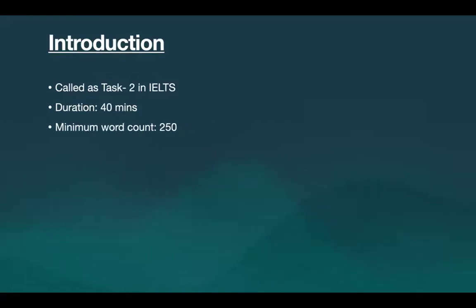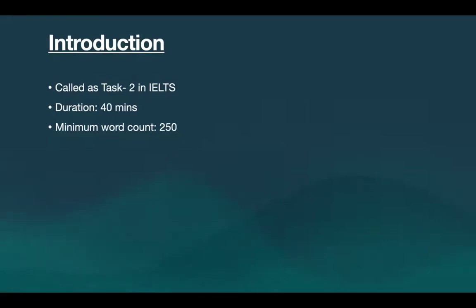First of all, let me brief you about this Task 2. Task 2 is called essay writing in IELTS, and the duration for this is 40 minutes. The minimum word count that you have to write here is 250 words. And please remember that you cannot write 249. You have to write minimum 250 words. You can write extra, but try to restrict between 260, 270, or 280.